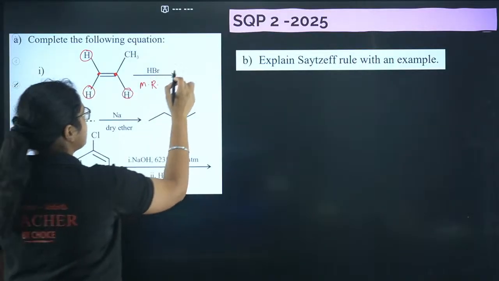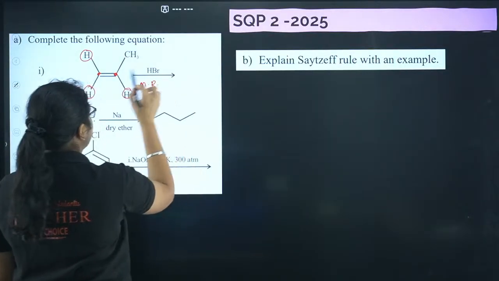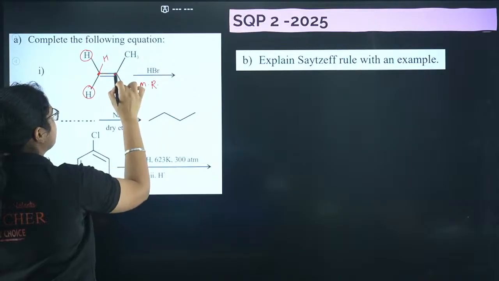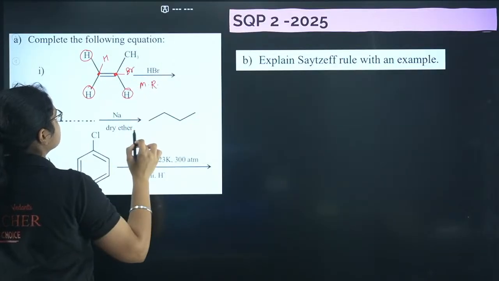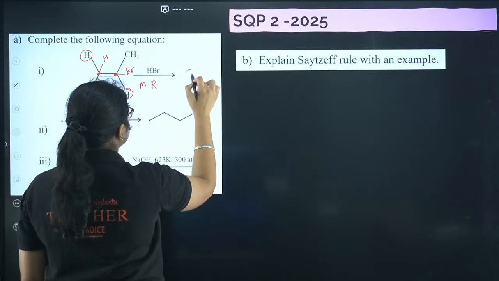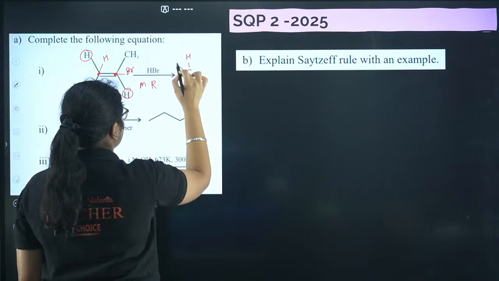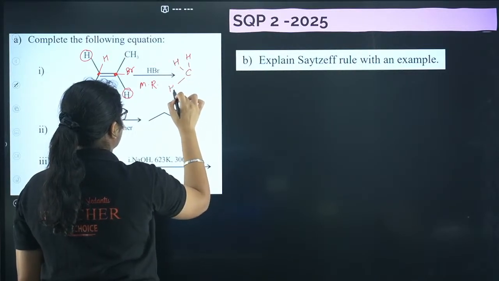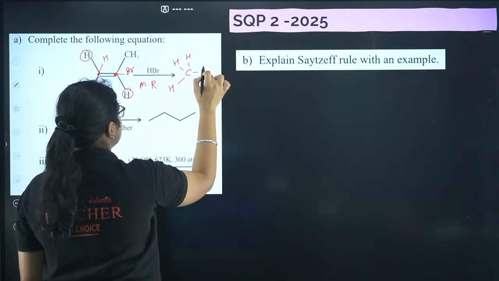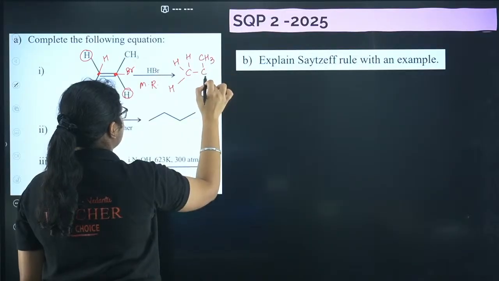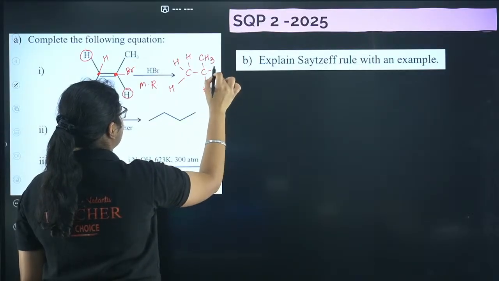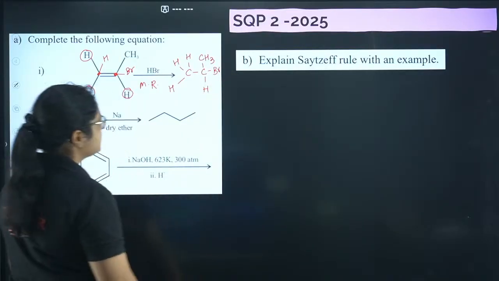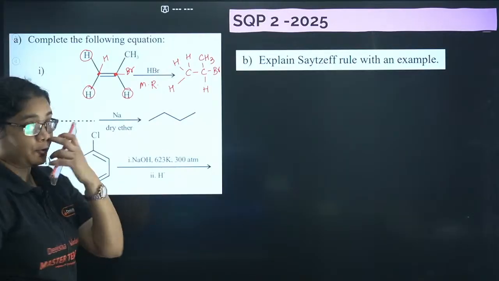So what will be the product I'll get? This H will attack here and bromine will attack here. So what I will get? You have CH3, next I have CH3, H and Br. So that will be the final product.